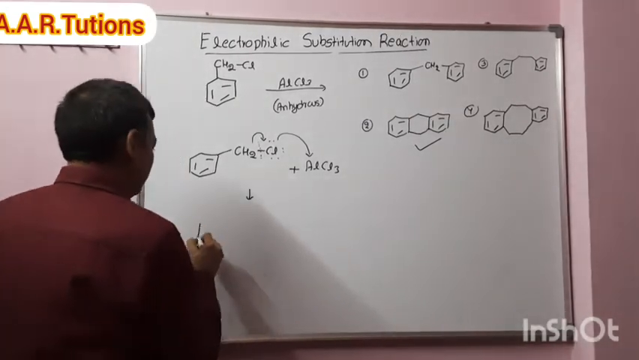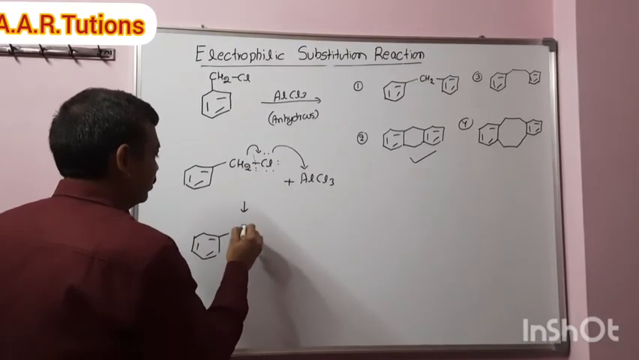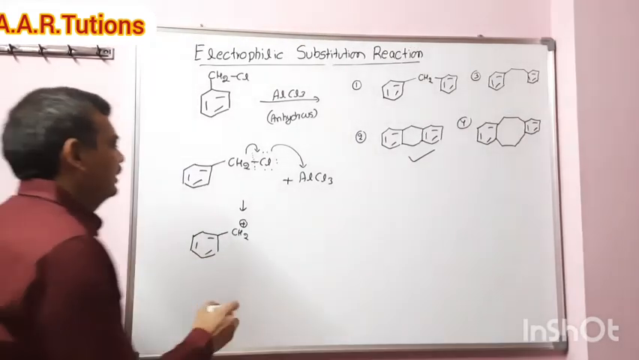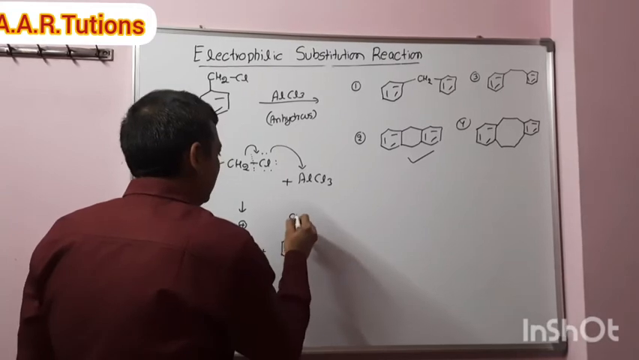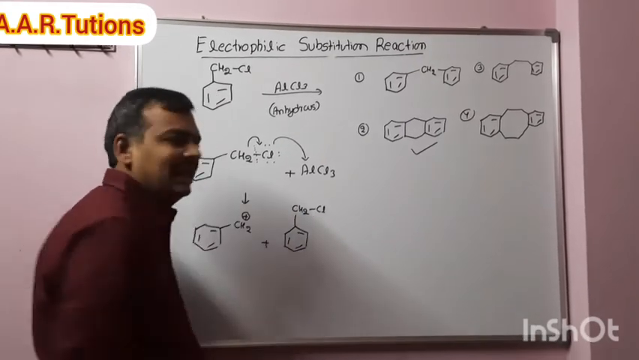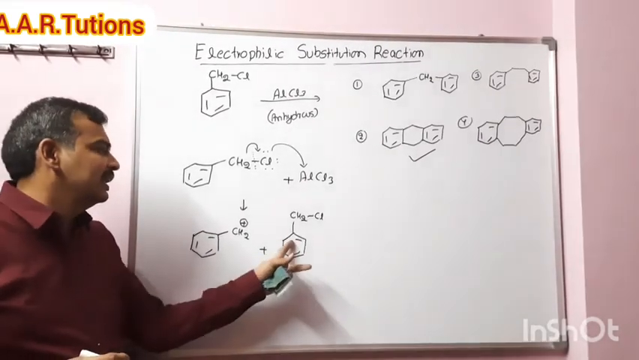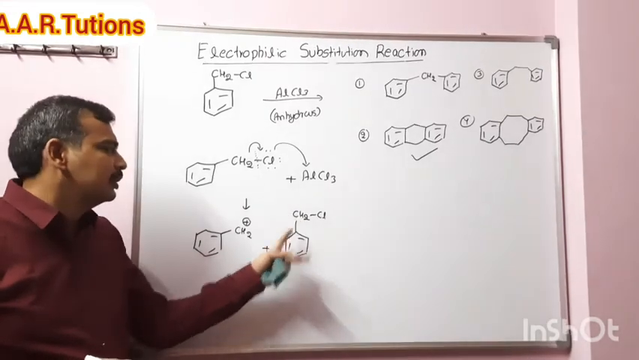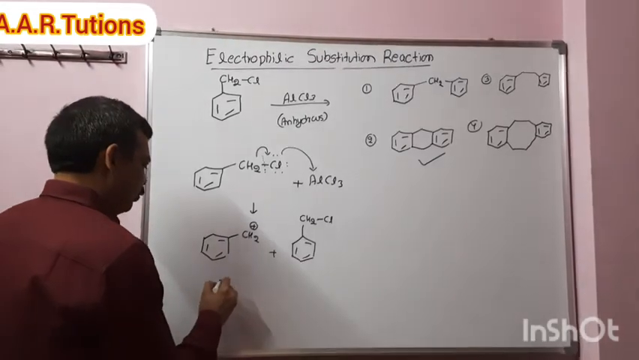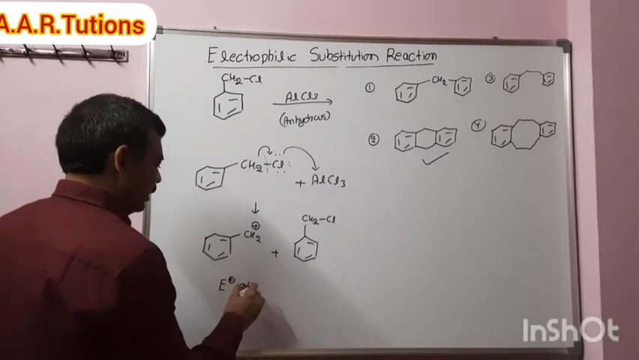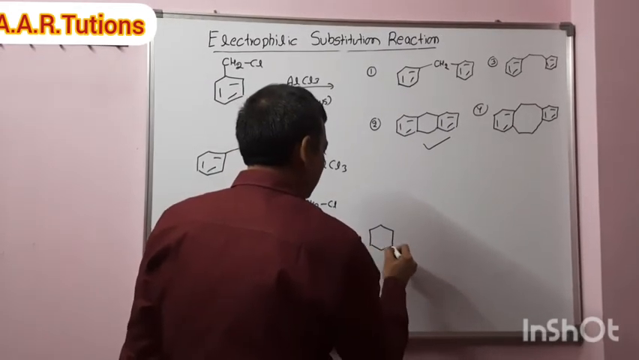Then we will get the benzyl carbocation. This is the electrophile that will attack another molecule of benzyl chloride. As in the previous example I explained, the electrophile will attack the other compound. Where will it attack? If benzene contains an activating group, then the electrophile attacks at the ortho position. So what is the ortho position here? It will form a compound like this.